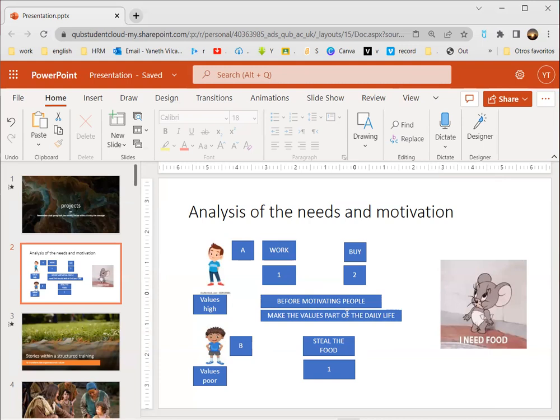Before motivating people, in summary or in a nutshell, we have two tasks. First, before motivating people, we have to identify the values that are part of our culture. If they are good, we have to reinforce, making them part of our daily life. If they are poor values, well, we have to fix those values and then reinforce to make them part of our daily life.